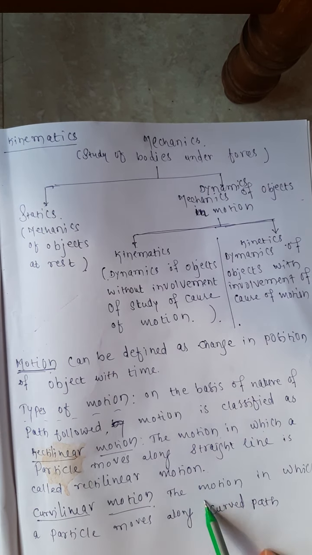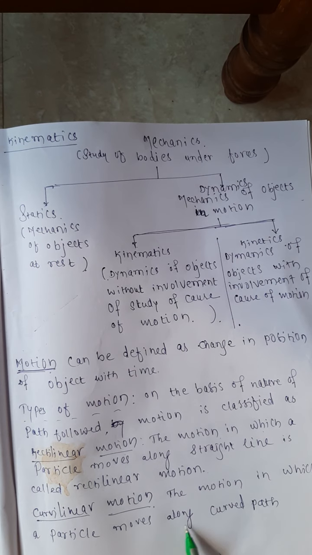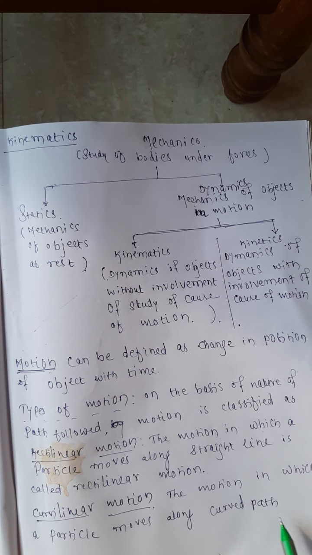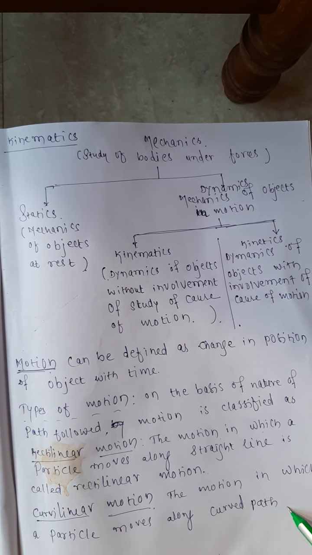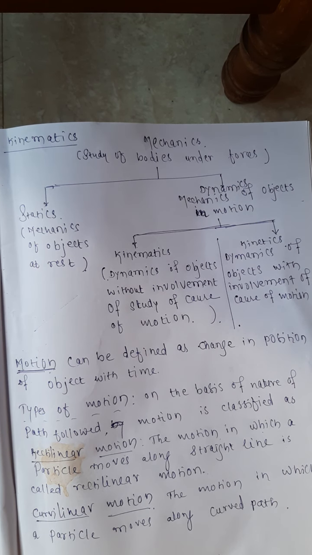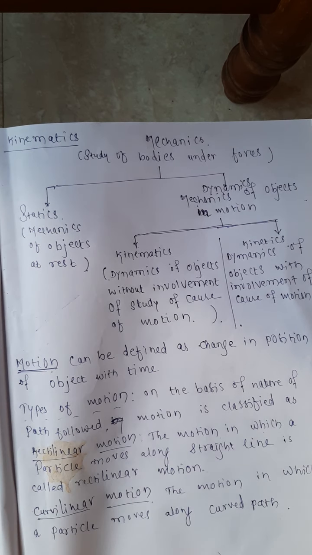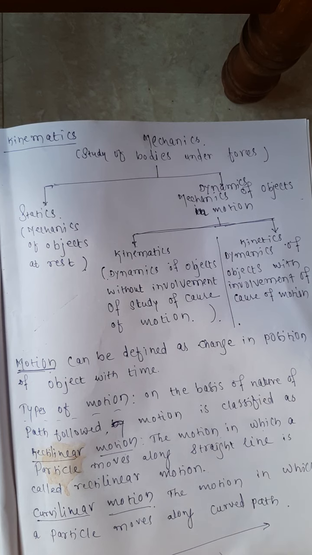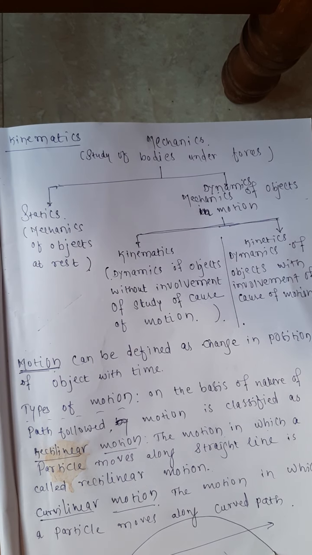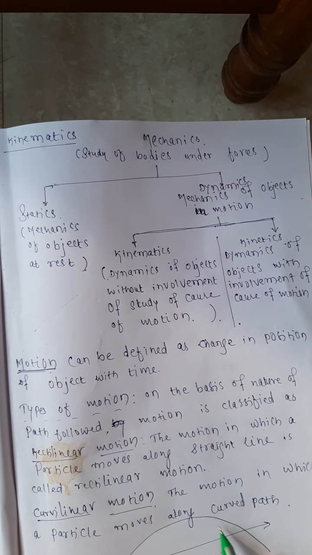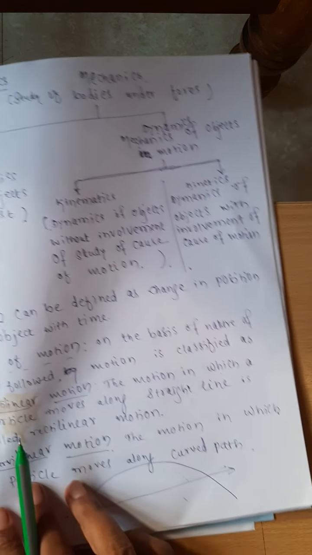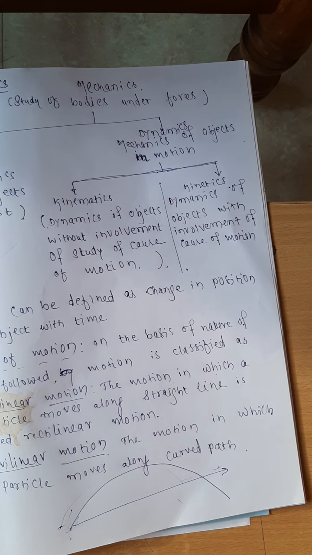Curvilinear motion, the motion in which the particle moves along a curved path. That I can call the curvilinear motion. The path followed by the particle is not along a straight line. It is along a curved line. Then I am calling it the curvilinear motion.